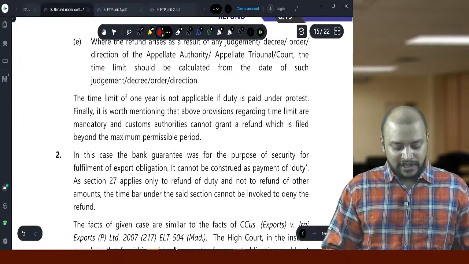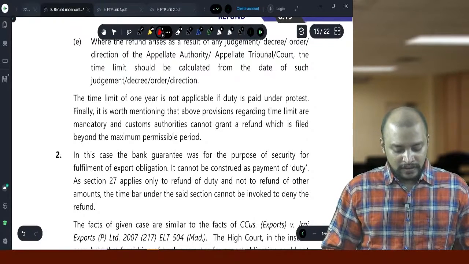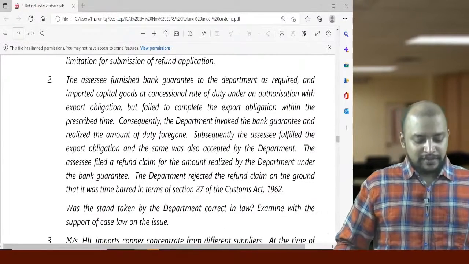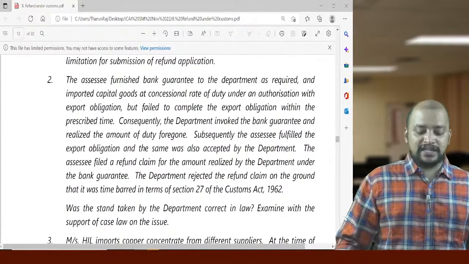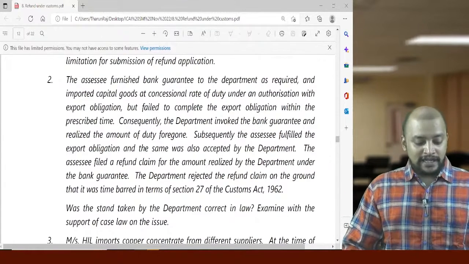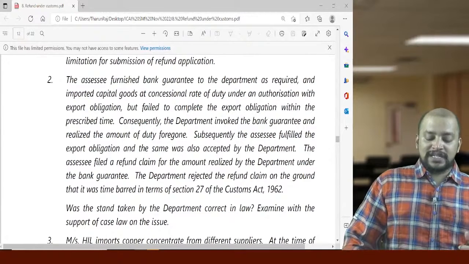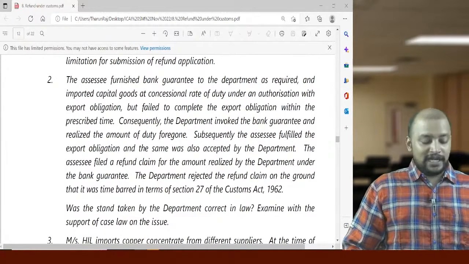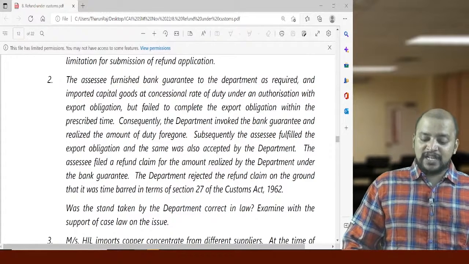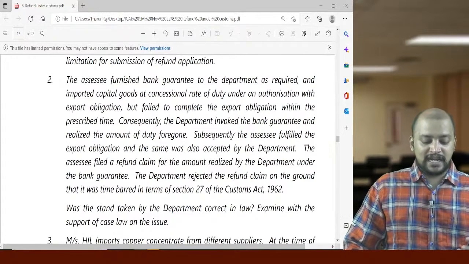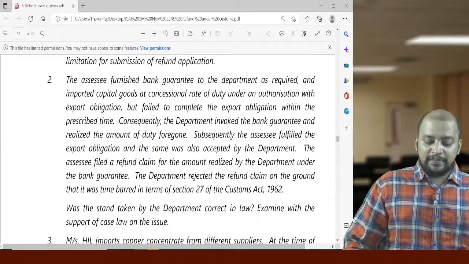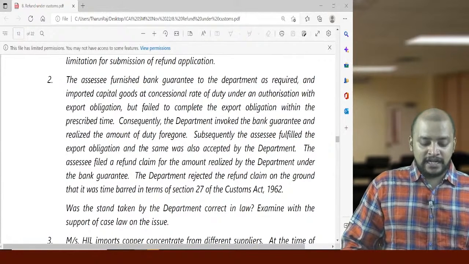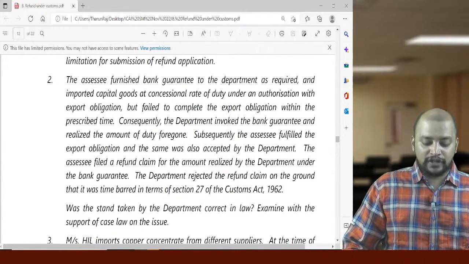Then next question. Question number 2. The assessee furnished bank guarantee to the department as required and imported capital goods at concessional rate of duty under an authorization with export obligation, but failed to complete the export obligation within the prescribed time. Consequently, department invoked the bank guarantee and realized the amount of duty foregone.